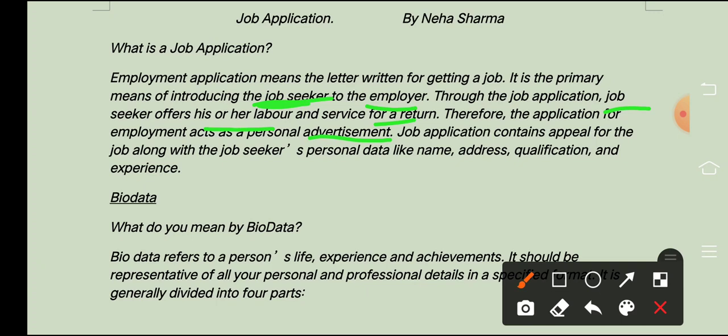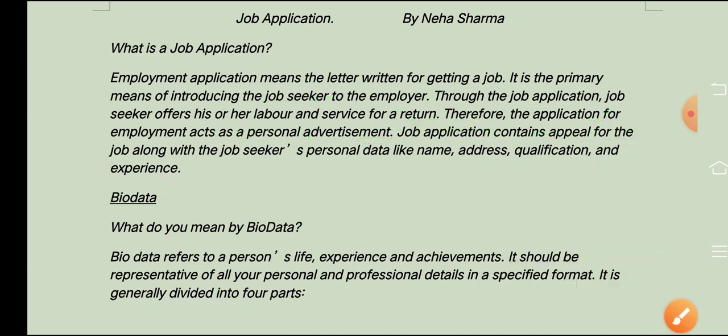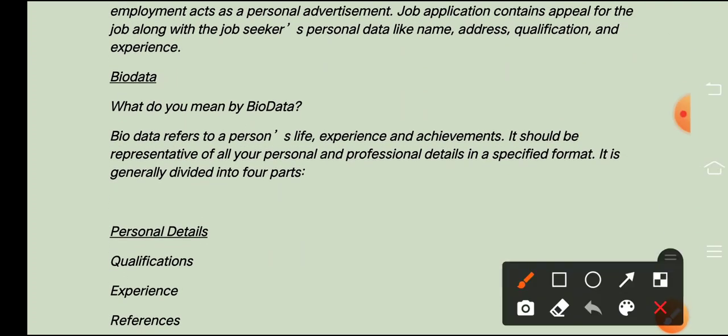So a job application contains the appeal for the job along with the job seeker's personal data like name, address, qualification and experience. So these are the things which are very important. Address, qualification, experience, that we have to write down in the form of biodata, right? So when we talk about biodata, what do you mean by biodata? Let's talk about this biodata.